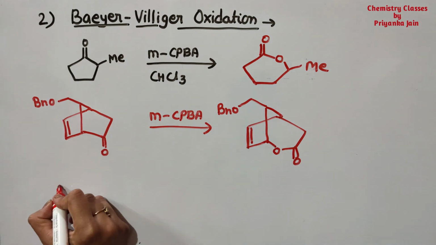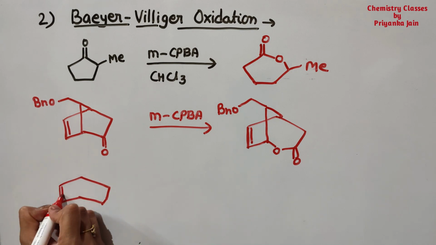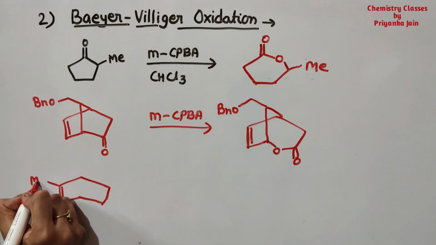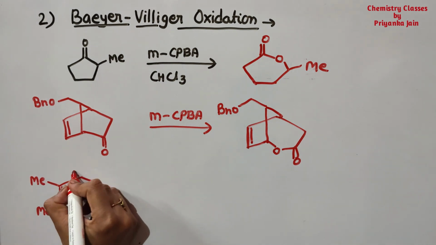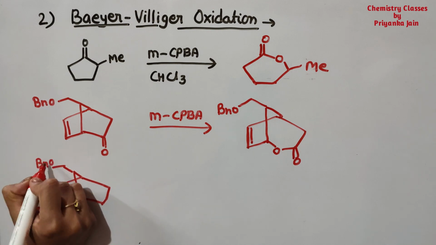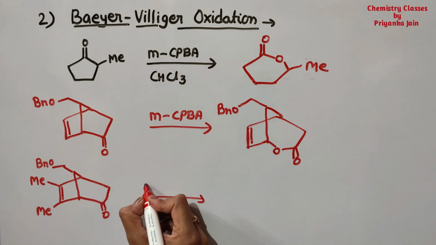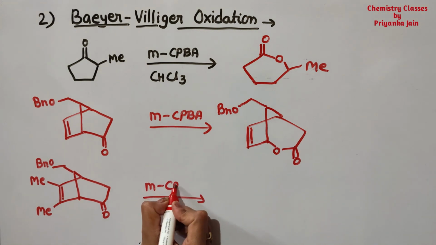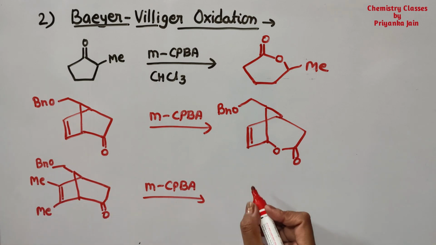But if we are taking another molecule, suppose at this double bond there are two methyl groups present, two methyl substituents are present at this position, all the rest is as it is. Now what will happen? Now if we are treating it with the MCPBA, then here the epoxidation will happen.